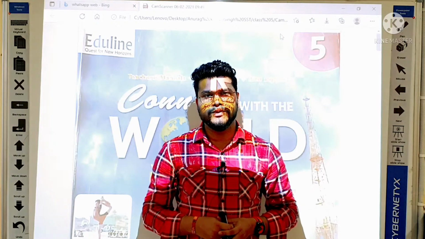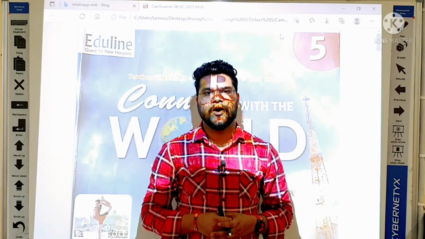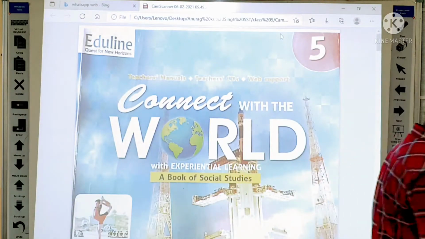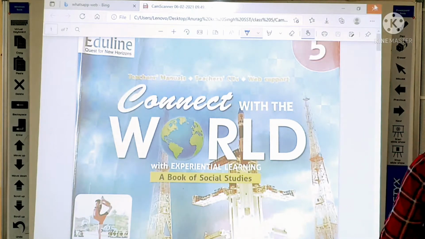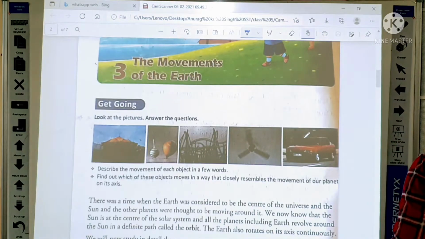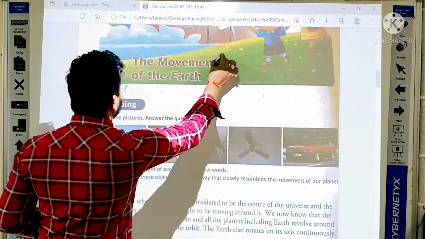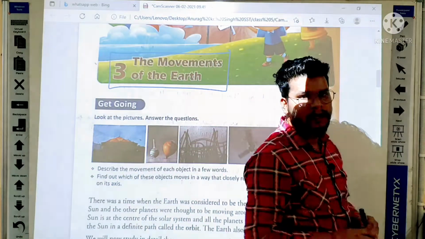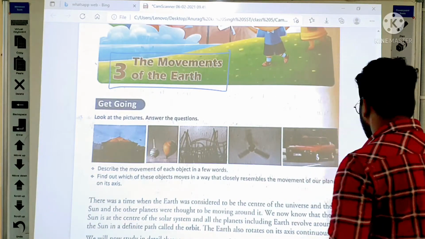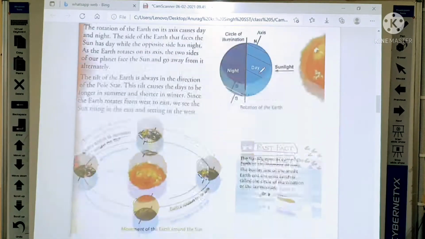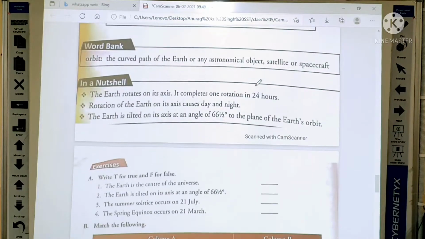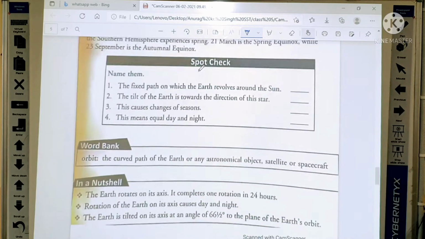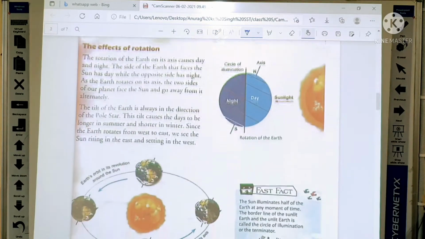Today, I am going to solve exercise questions of chapter 3. The name of the chapter is The Movements of the Earth. Students, we completed this chapter. Now let us practice this exercise.